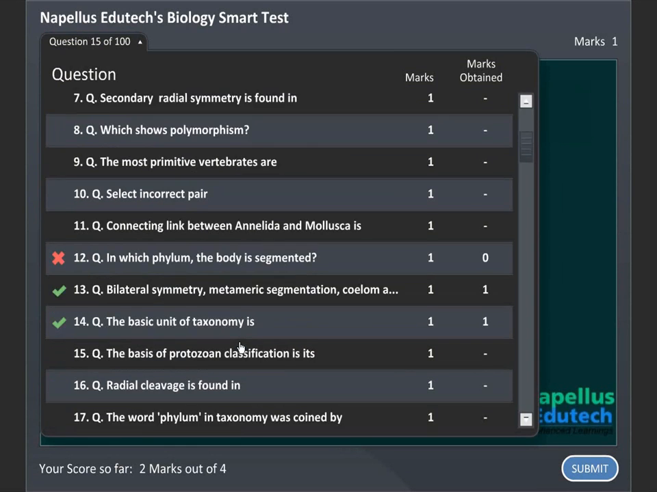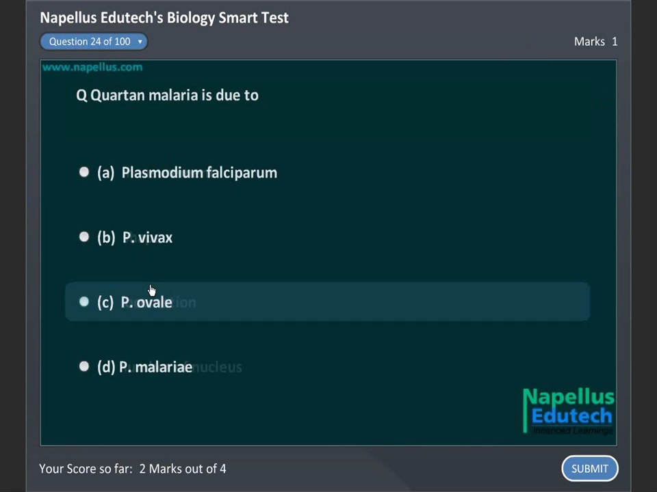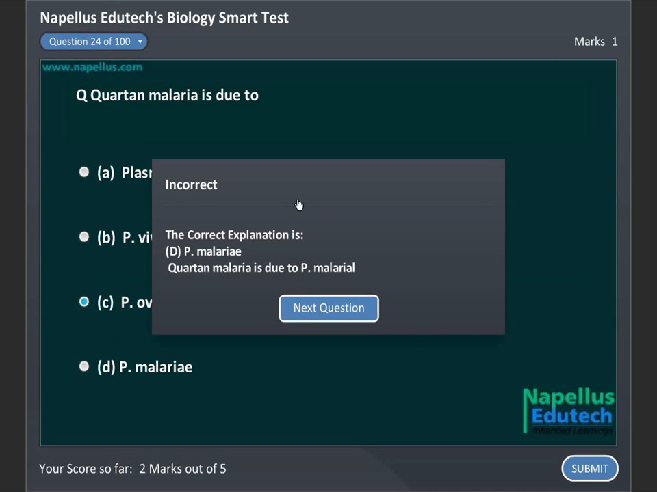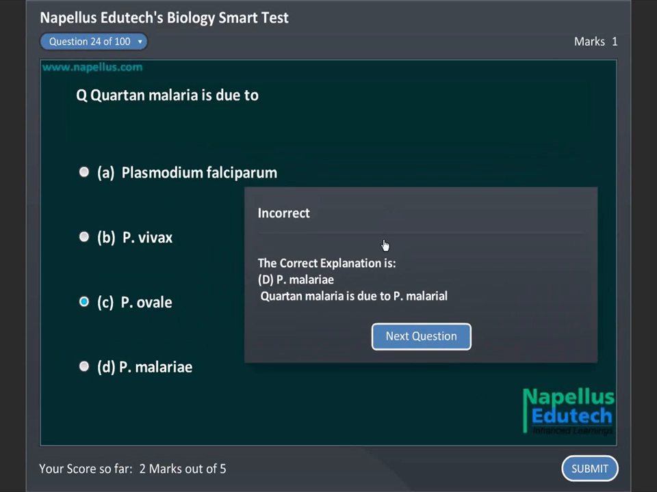Quartan malaria is due to A. Plasmodium falciparum, B. Plasmodium vivax, C. Plasmodium ovale, D. Plasmodium malariae. Correct answer is D. Plasmodium malariae.